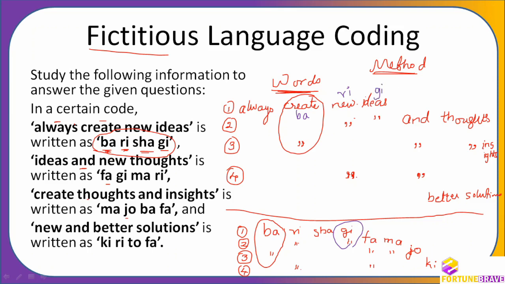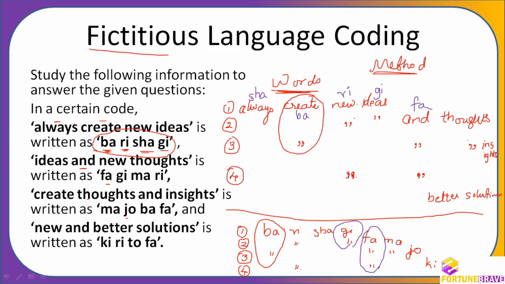Okay, then you can see that always will be SHA, because that is the only one which is appearing in 1, and this is the code which is appearing in 1, right? So again you can see, MA is what? Thoughts here, right? And is appearing 3 times, and is FA here, sorry, yeah, and is FA.